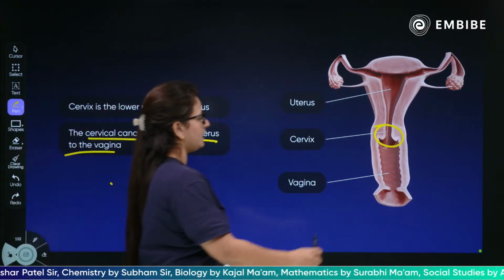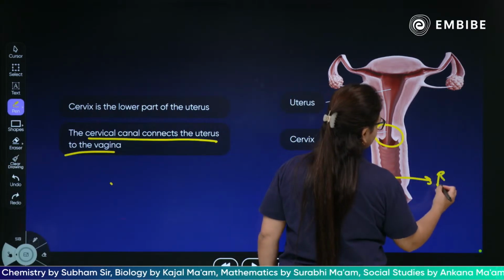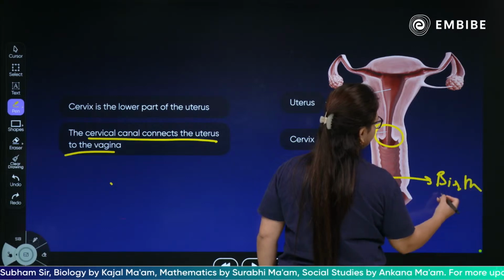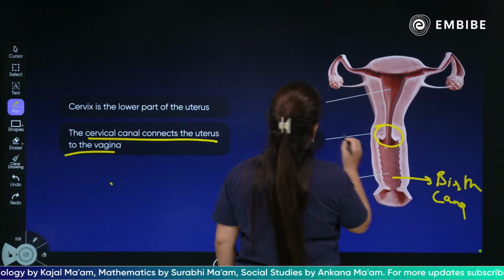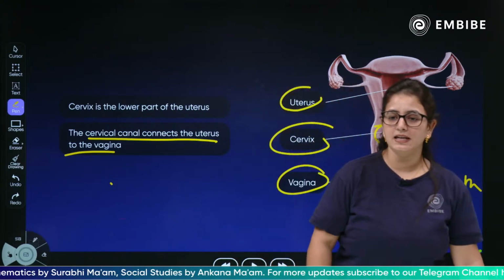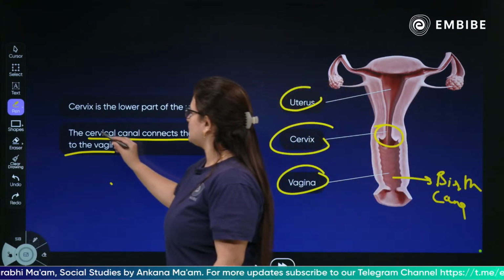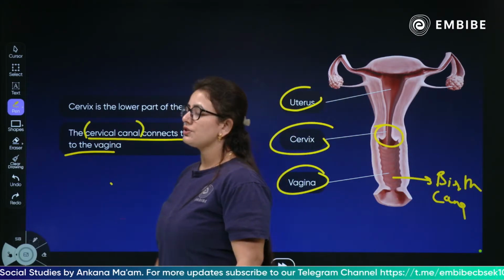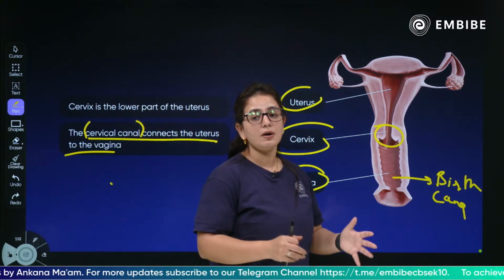Yes, what is this? This is a birth canal. Yes, this is the birth canal, and the cervix connects the uterus and vagina. This is how it's been connected, through the cervix. The cervical canal connects the uterus to the vagina. The cervix is the lower part of the uterus.